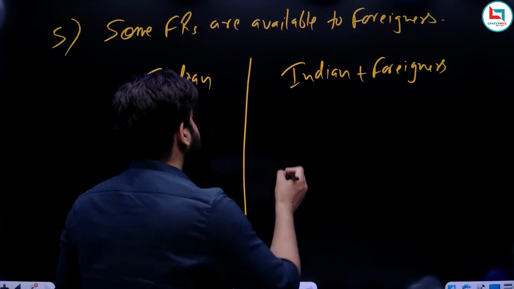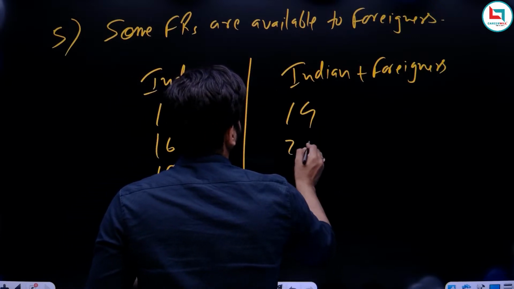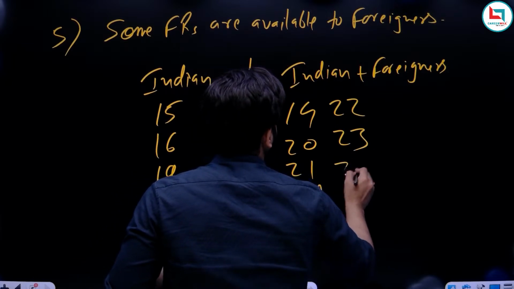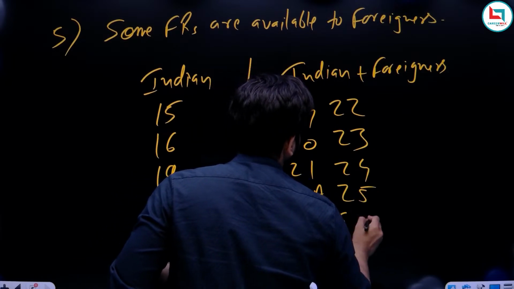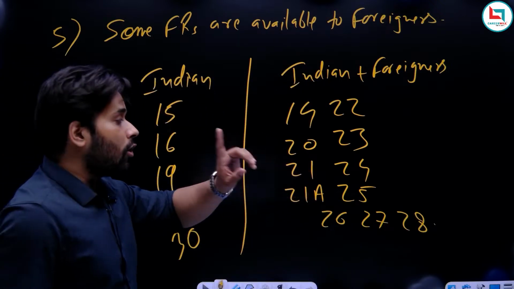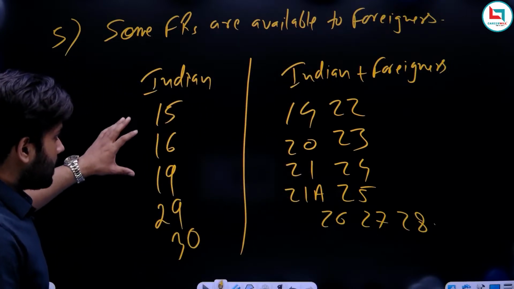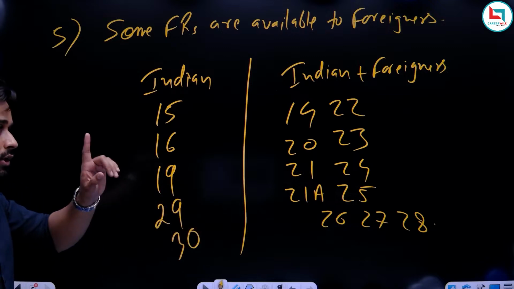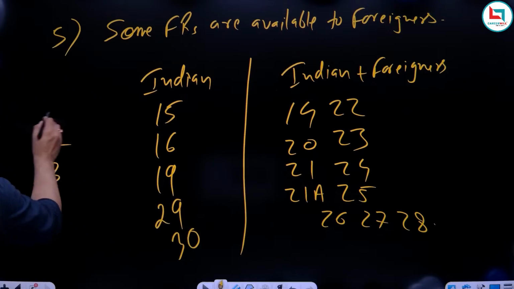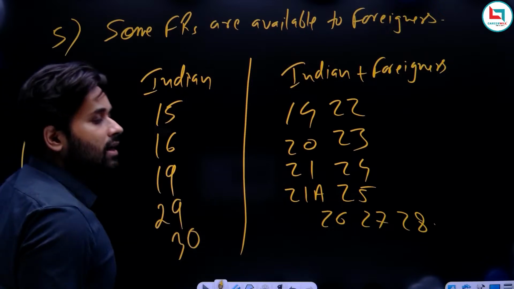So these articles are available to all: 14, 20, 21, 21A, 22, 23, 24, 25, 26, 27, and 28. These are the articles available to all. Now one thing you have to remember: if you read all these articles, you will ask this question: sir, what about Articles 17 and 18? Why are these articles missing?